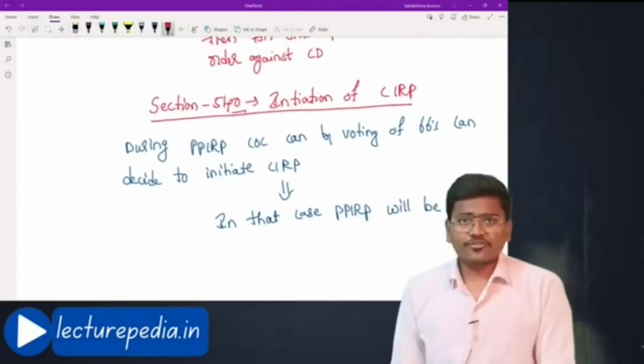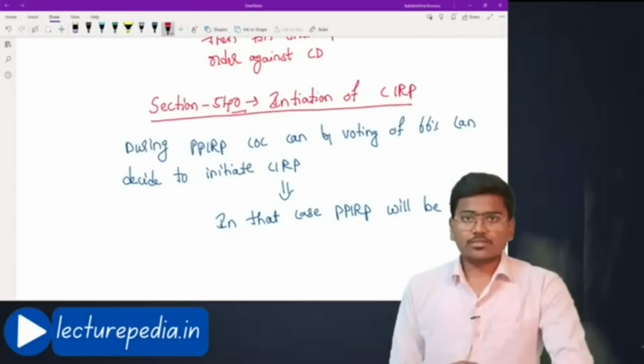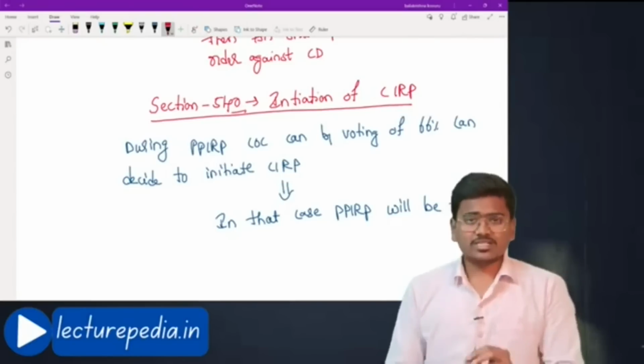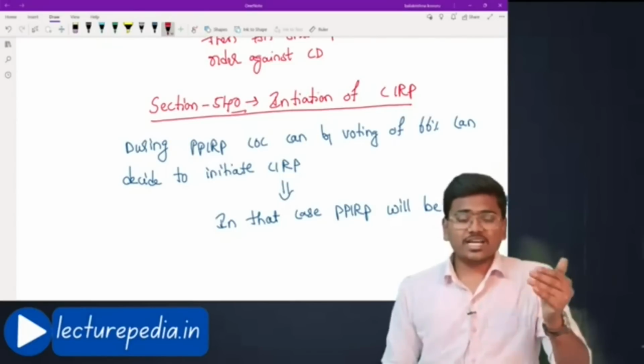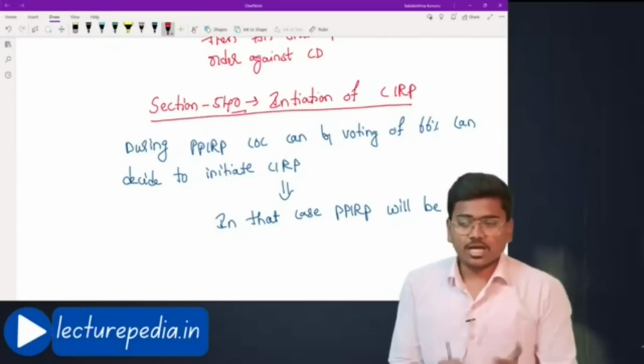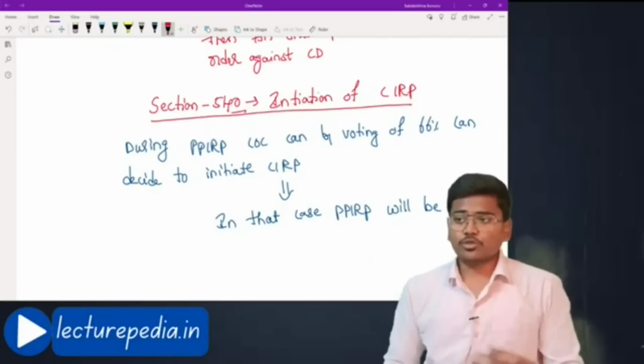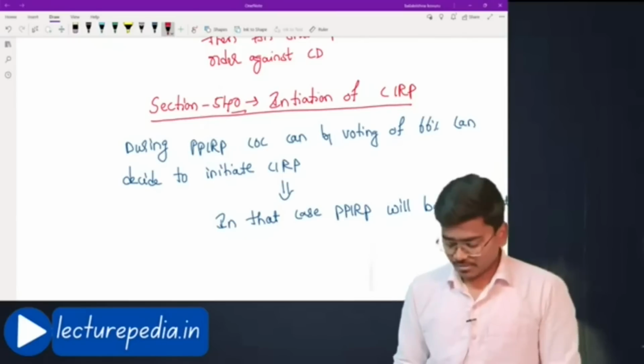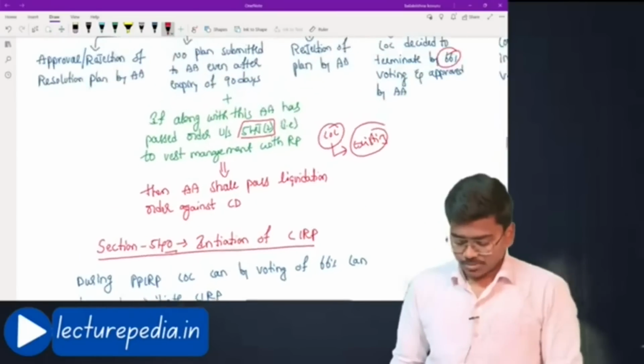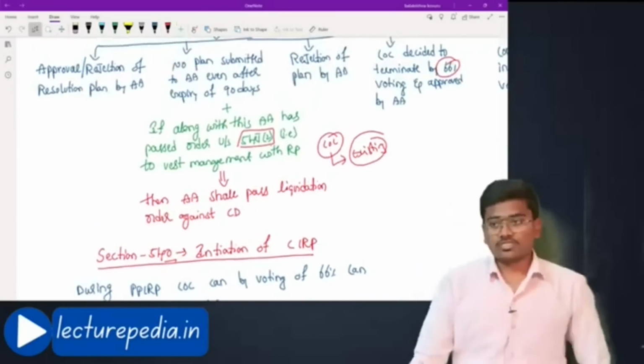And section number 54P is just a small section which says that some sections of CARP will be mutatis mutandis applicable even for this PPIRP. Those sections you can read. This is the entire concept of pre-packaged insolvency resolution process.